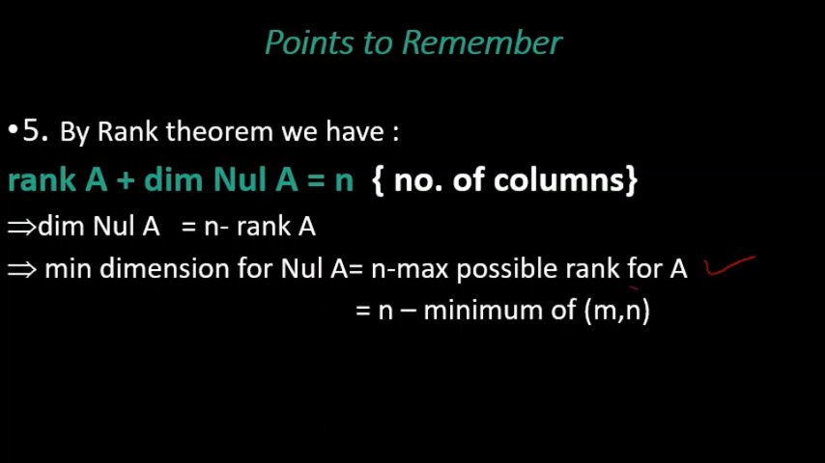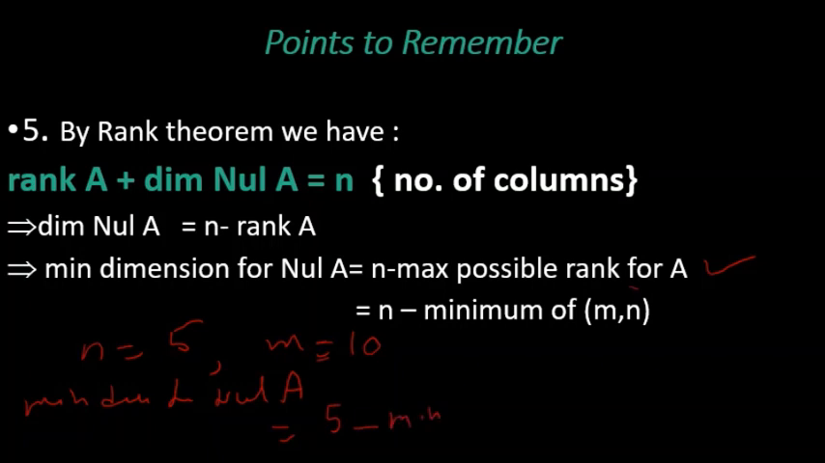What is that? n minus minimum of m, n, minimum of number of rows, number of columns. For example, suppose I have n is equal to 5 number of columns and m is equal to 10. Then minimum dimension for null A is equal to n, which is 5, minus minimum of 10 comma 5, that is equal to 5 minus 5, which is equal to 0. So minimum dimension null A can be 0 also.